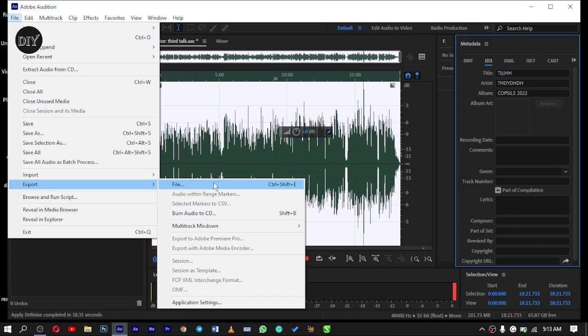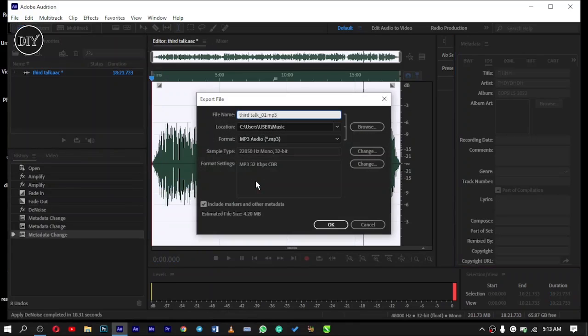Now under export, I'm going to show you some things you need to know. That is where the reconversion is going to take place. So I click on file, and now we have this file here. It already brought it out as MP3 for me because that is how I already set this up. But if I have not used this and I'm opening Adobe Audition for the first time, all these settings will not come with it. You will need to set it yourself.